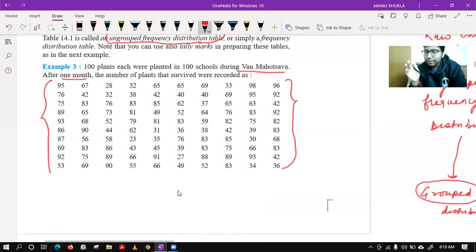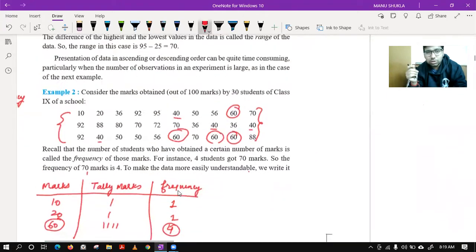Mishti, again, I'm repeating the whole story. Things started with raw data in which you had 10 or 15 values only. So arranging those 10, 15 values in ascending order and then working on it was very easy, as you have done in class 7 and 8. Then we got 30 values in this example number 2, where you can see that working on 30 values in similar fashion is a little difficult. That's why we observed the data and we found that some values are getting repeated 4 or 5 times.